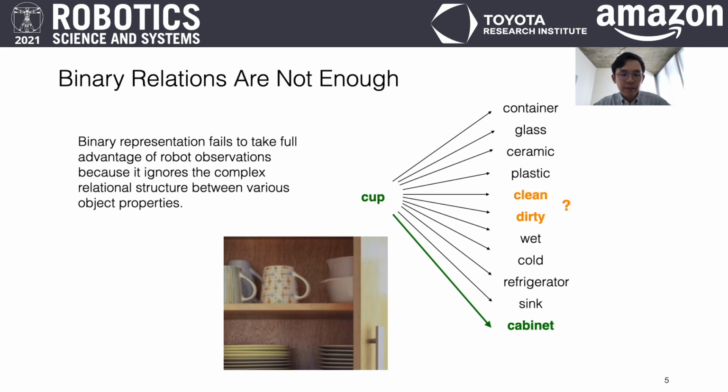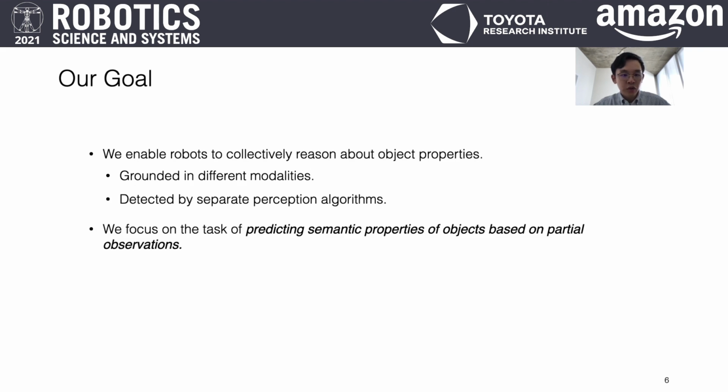However, a binary representation fails to take full advantage of multimodal observations because it ignores the complex relational structure between various object properties. For example, in a pairwise representation, observing that a cup is in the cabinet does not help to infer whether the cup is clean or dirty. Our goal is to enable robots to collectively reason about object properties, particularly ones grounded in different modalities, and to predict semantic properties of objects based on partial observations.